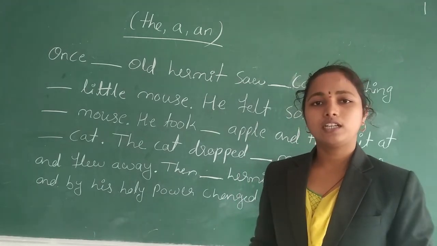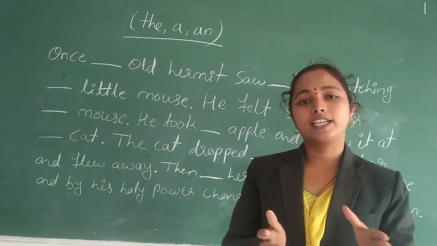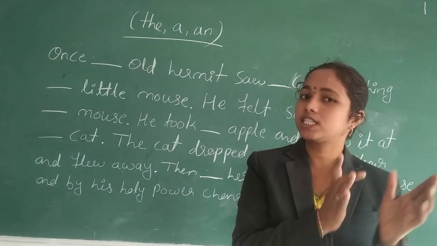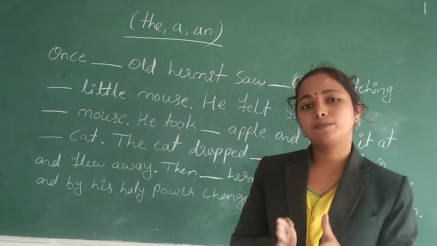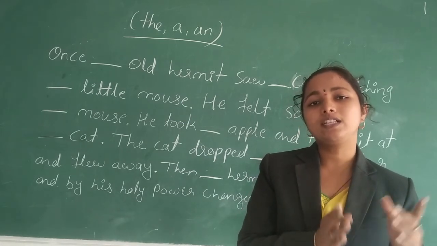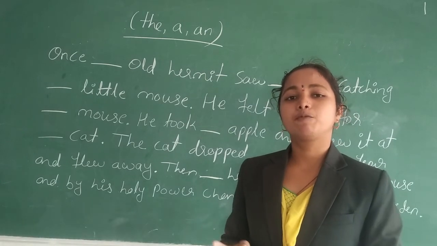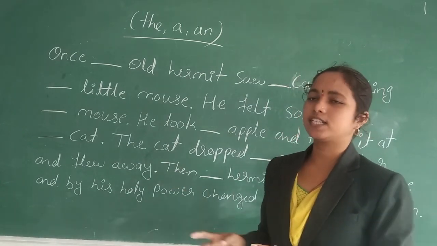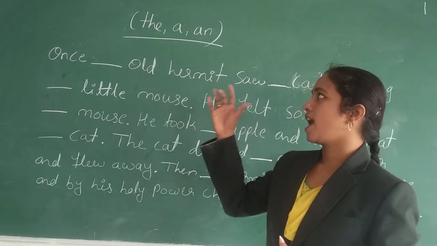Okay. So this is all about the, then indefinite articles a and an. We use a before the word which begins with a consonant or consonant sound. And an is used before the word which begins with a vowel or vowel sound. And also we use article a or an in the sense of one. So this is all about articles: the definite article the and indefinite articles a and an.